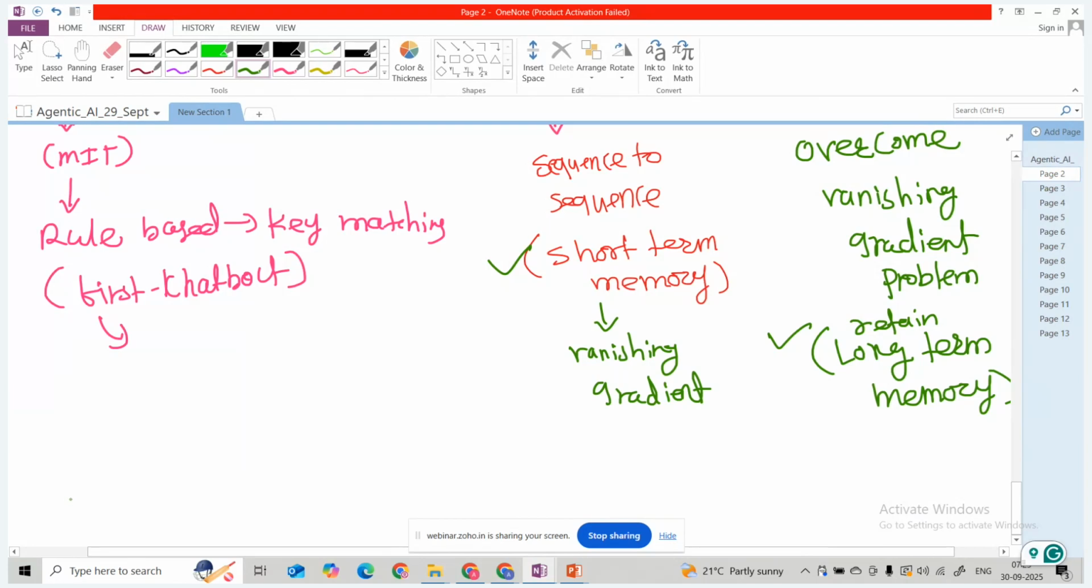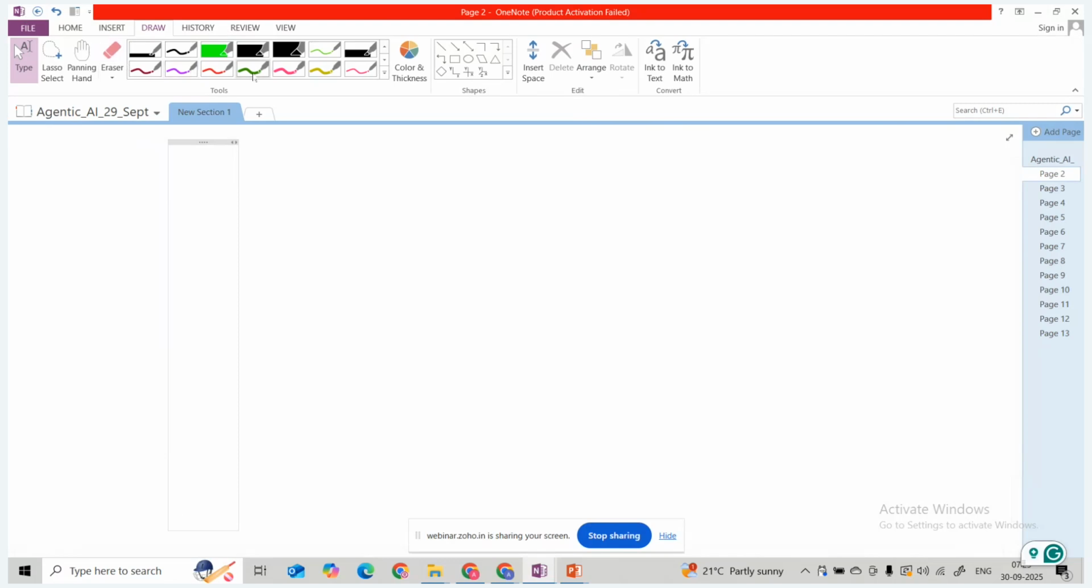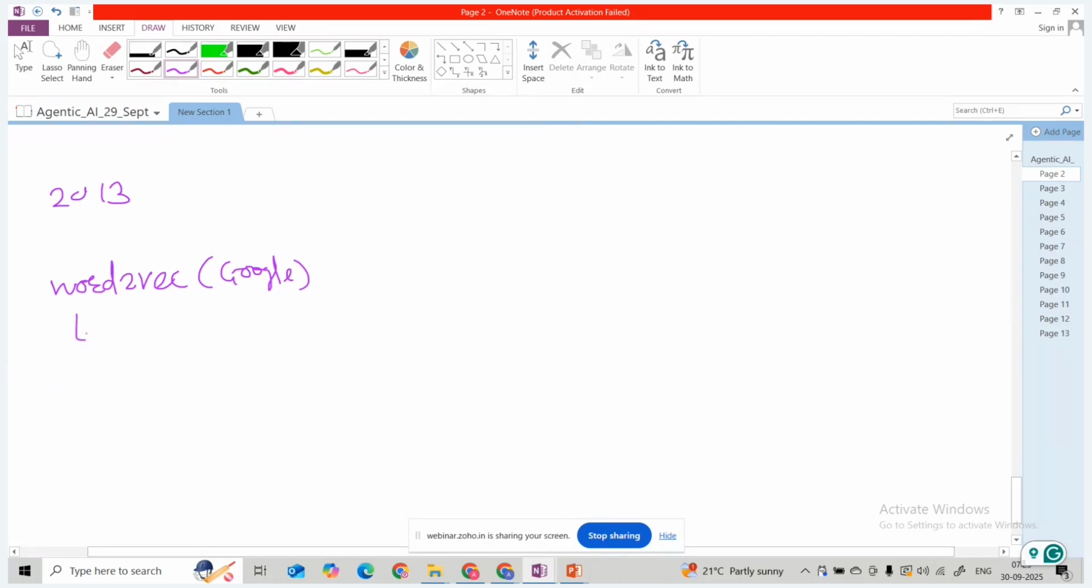After the LSTM architecture, in around 2013, came Word2Vec. This model was also developed by Google, and it is used for embedding purposes.